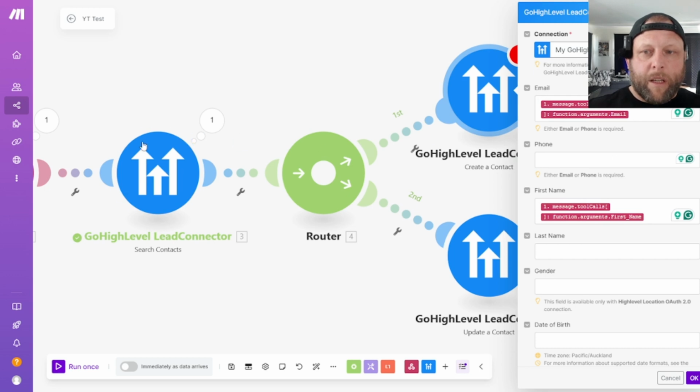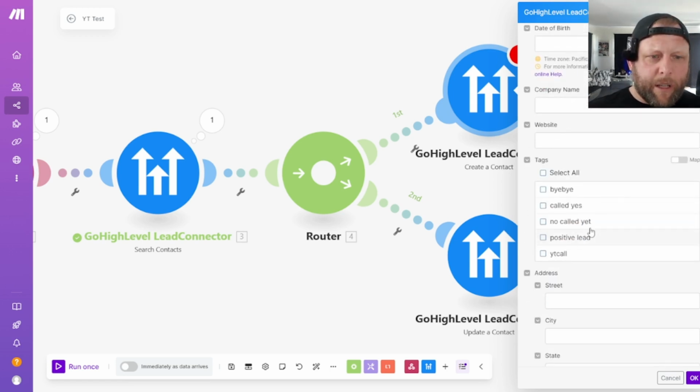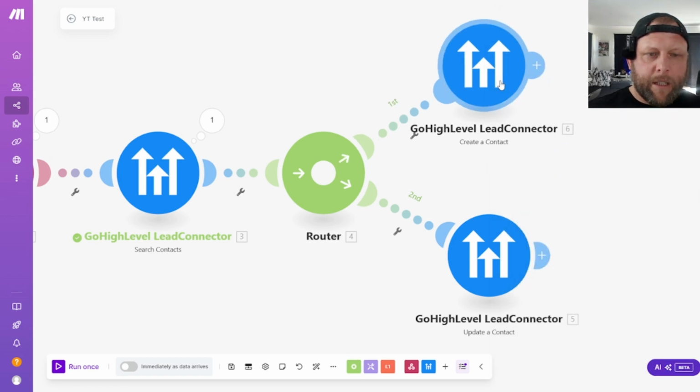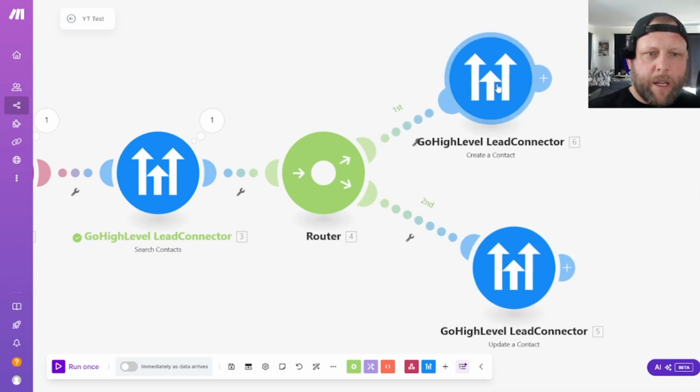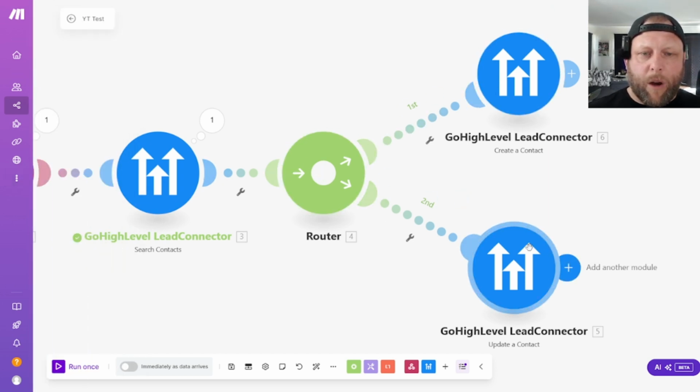So we're going to create a new contact with an email. We're going to create a new contact with first name. And then we're going to give it that YouTube tag. So easy peasy, two things. But how do we know how this works? Like, how do we know it should go down here? How do we know it goes down there?